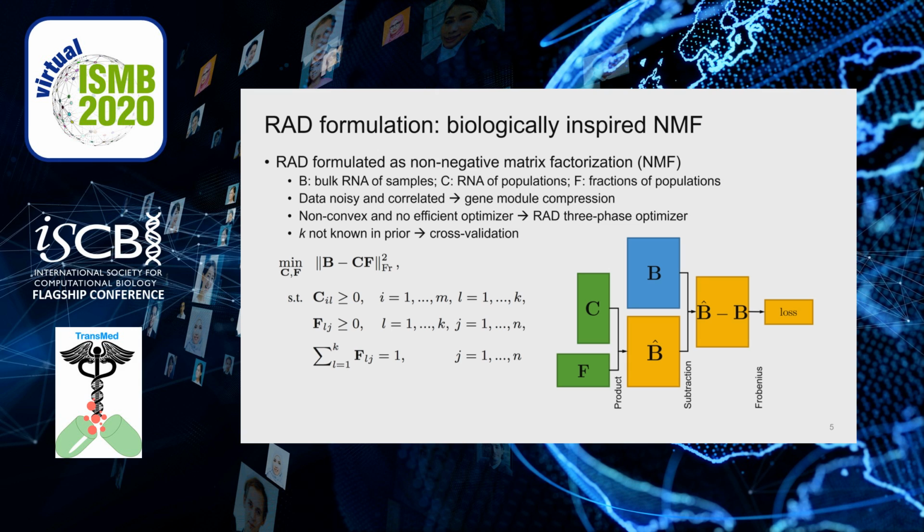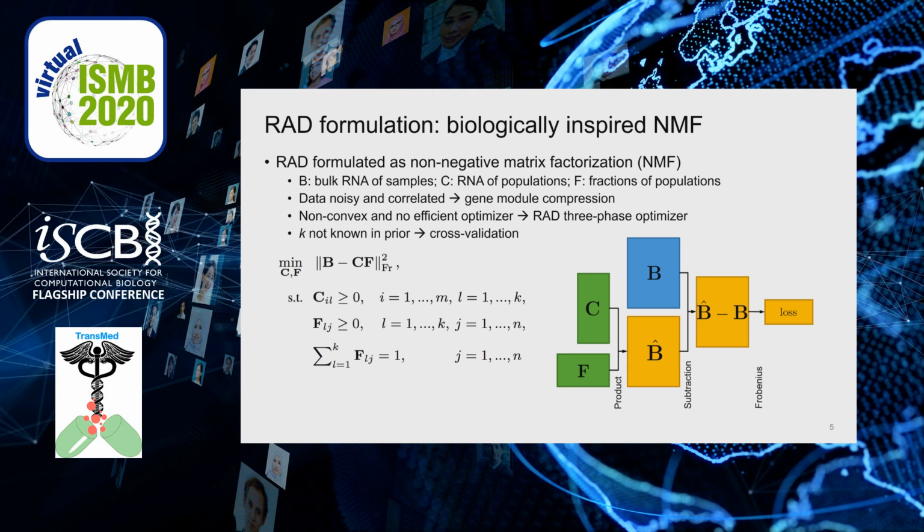We have an additional normalization constraint on F compared with the standard NMF problem. This constraint is essential to make the RAD model biologically meaningful, because we want the fractions of all cell types in a single sample to always sum up to 1.